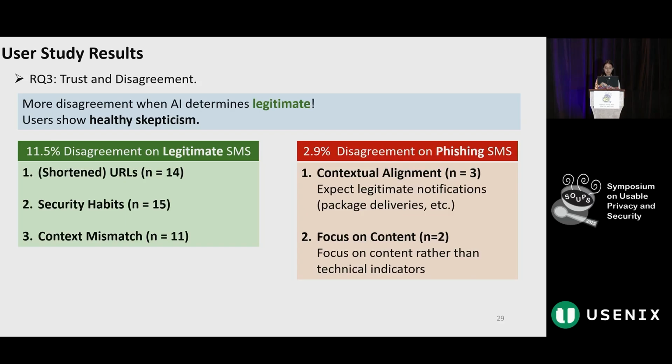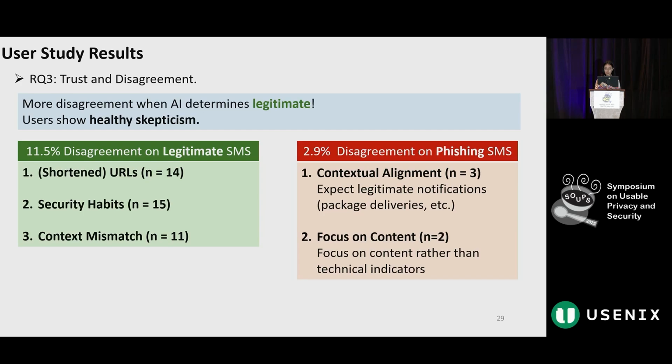The most common reason was shortened URLs. Even when the AI said the URL was safe, users remained skeptical. This suggests that legitimate services should avoid using shortened URLs, and instead, they should display their full domain names to build trust. We also found that users often relied on their personal context.